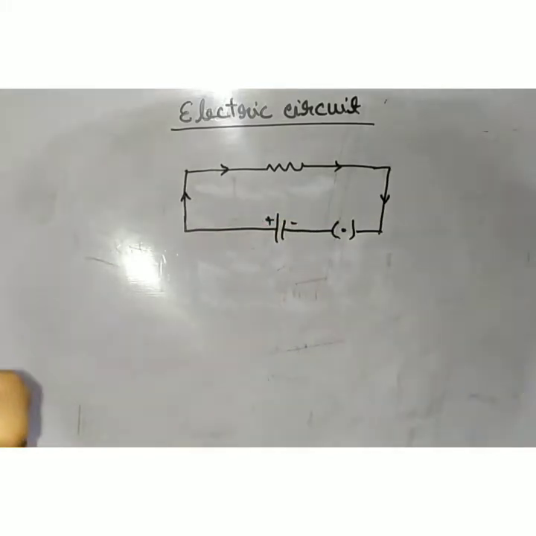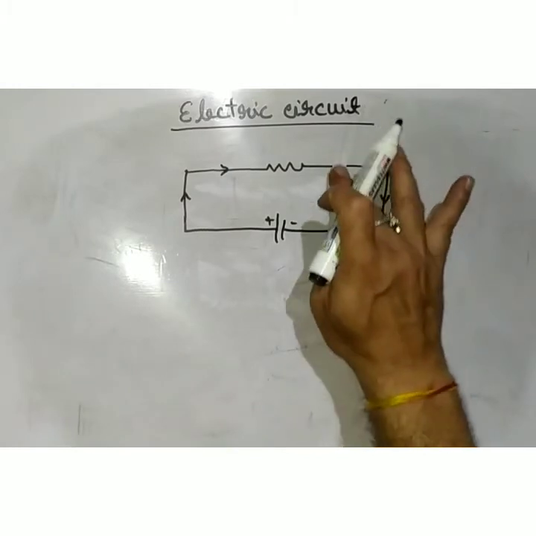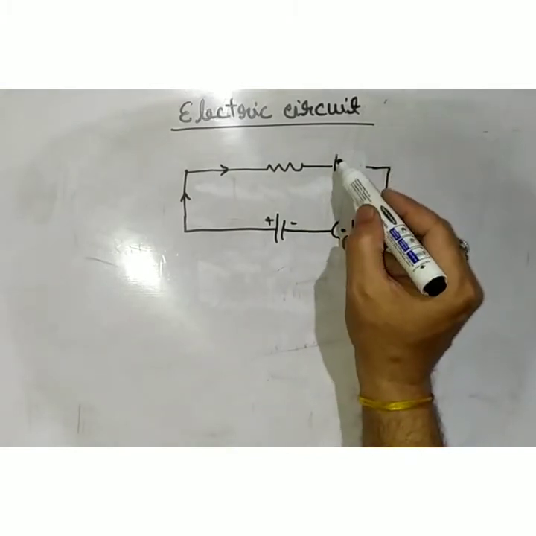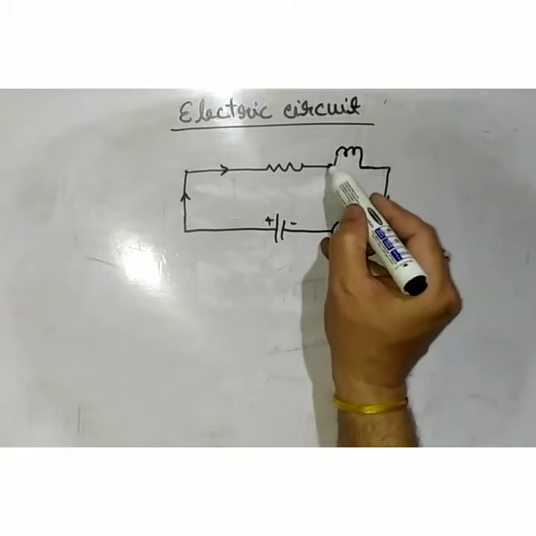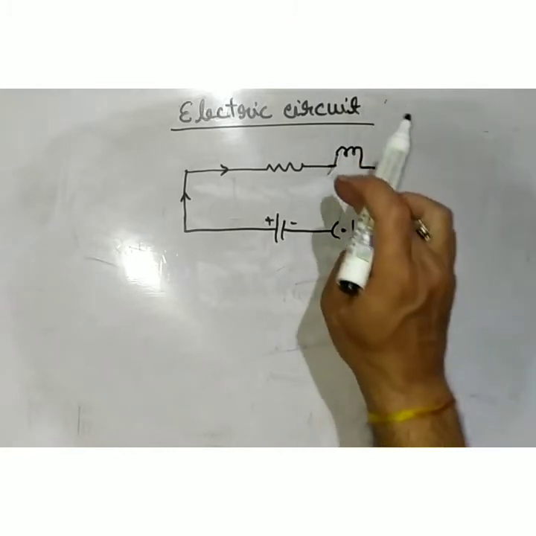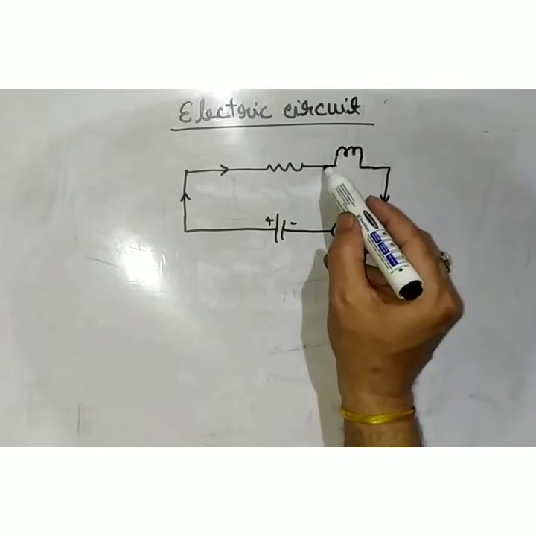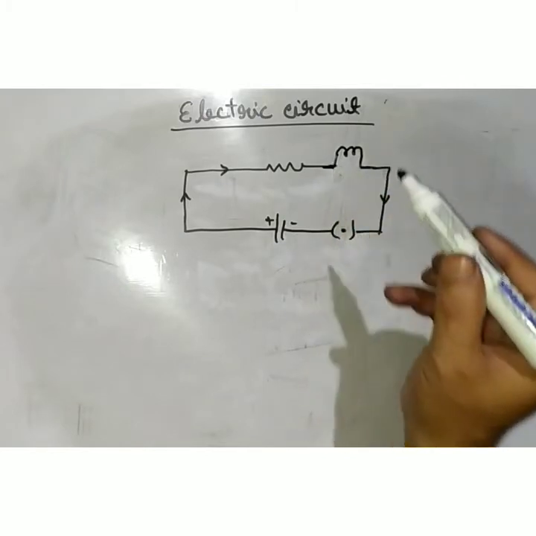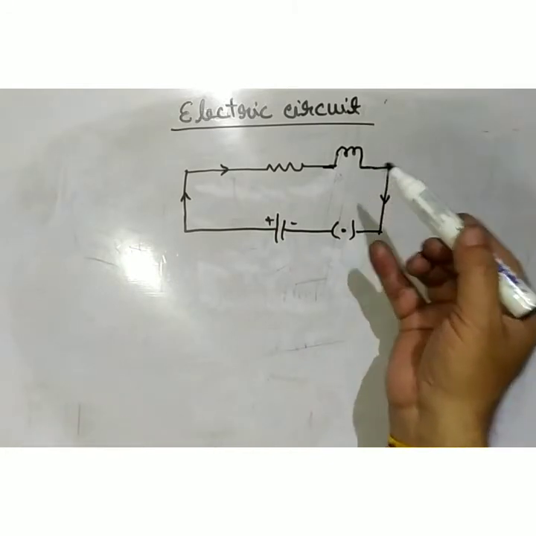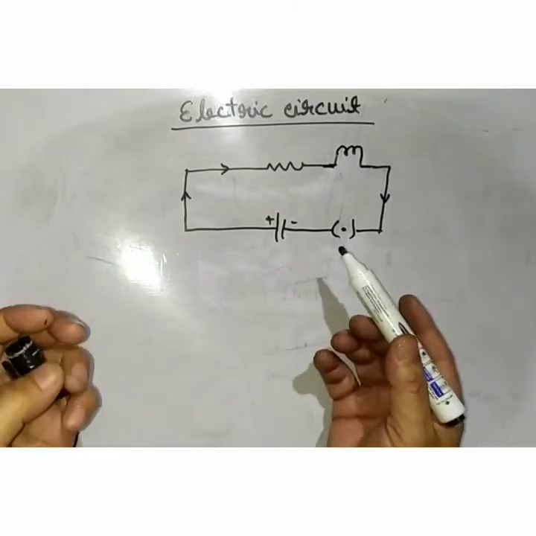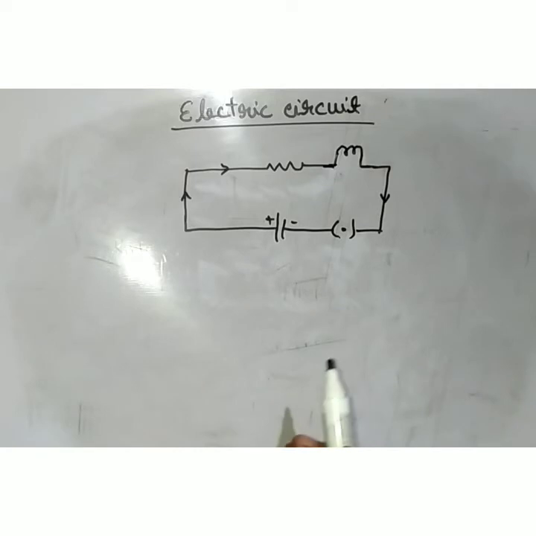Some electrical appliances like an electric bulb. This is the symbol of an electric bulb. After that I will explain the symbols of electrical components. So some electrical components, a switch, and a battery. This is known as the electric circuit.